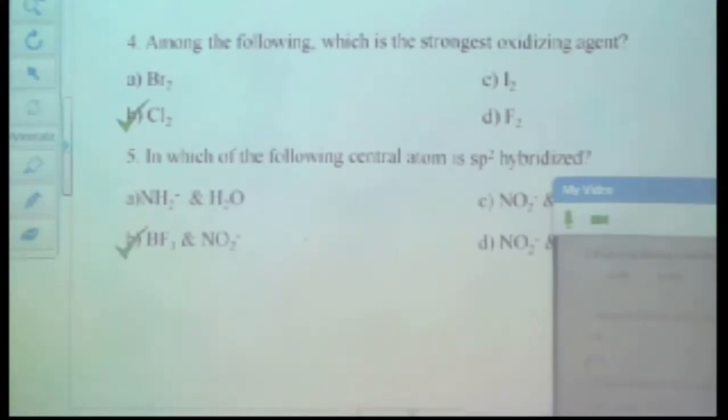Again, okay, this is wrongly ticked. Fluorine is the answer, because oxidizing power depends on the electronegativity, electron affinity. In that case, in case of electron affinity, fluorine breaks the hierarchy, right? Don't get confused.